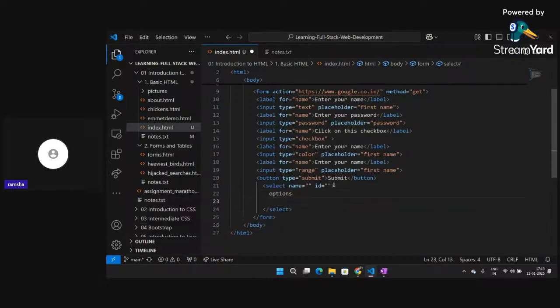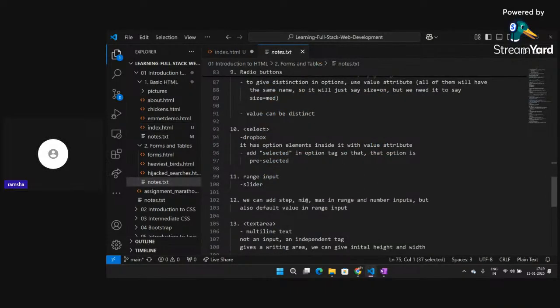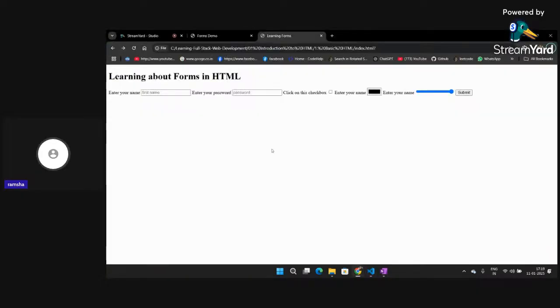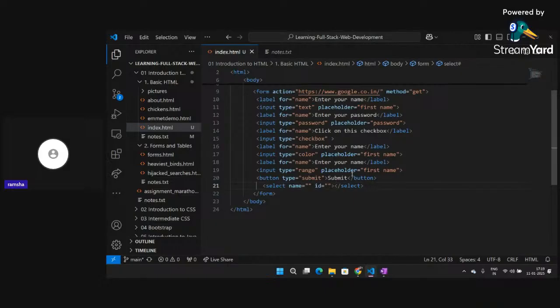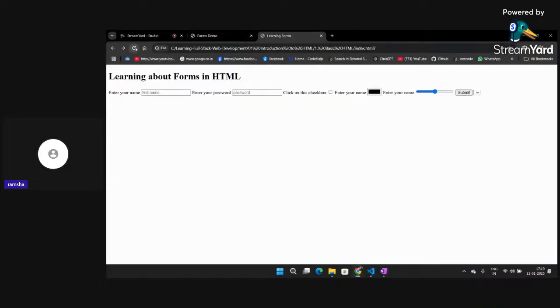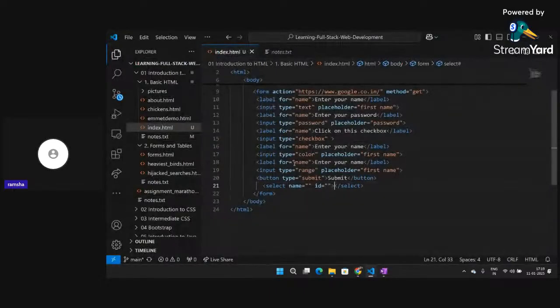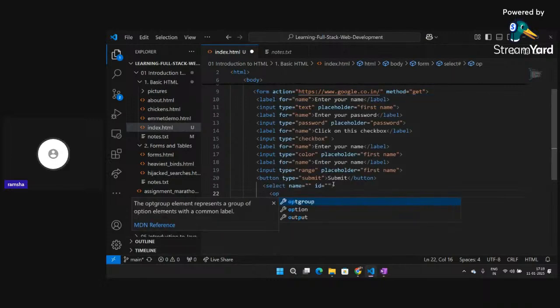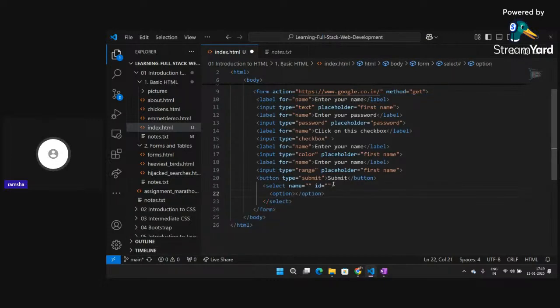Okay, just a minute. Select options: selected in the option tag means that option is pre-selected. Let me refresh this and see what I am getting. If I click on refresh, you can see I'm getting a select drop down, but it does not contain anything. So let me just add values here. I think we write option here, right? Option 1.